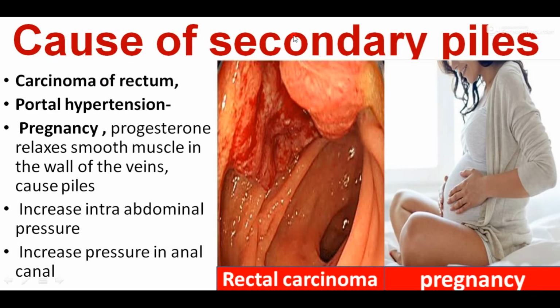Secondary piles occur due to complication of other diseases like carcinoma of rectum, portal hypertension, or due to any other cause like pregnancy. In pregnancy, there is release of a lot of progesterone which relaxes smooth muscle in the wall of veins in the rectum, which causes piles. Pregnancy also increases intra-abdominal pressure and pressure in the anal canal, which causes temporary piles which get auto-corrected after the pregnancy.